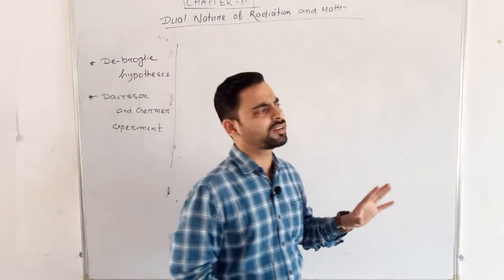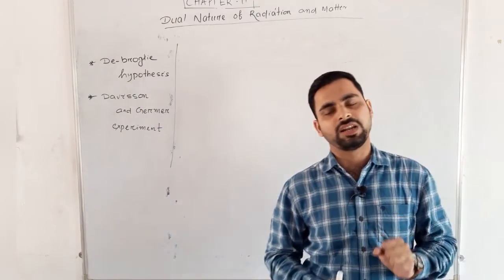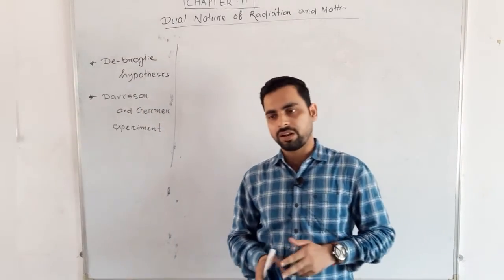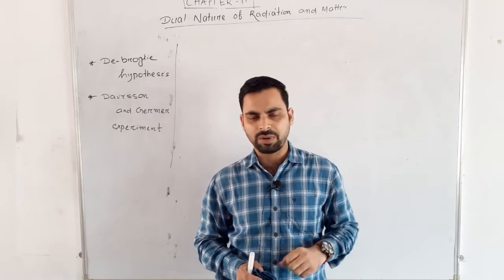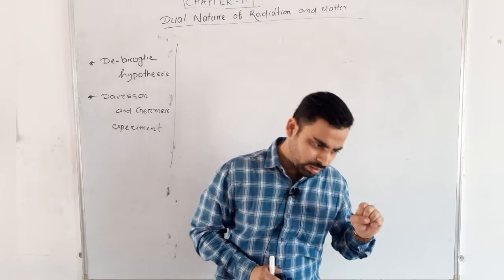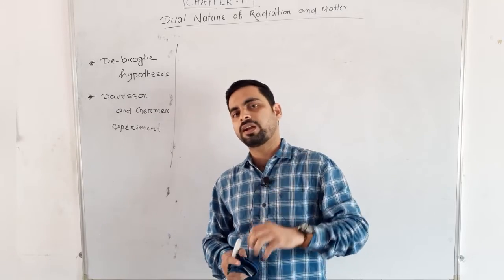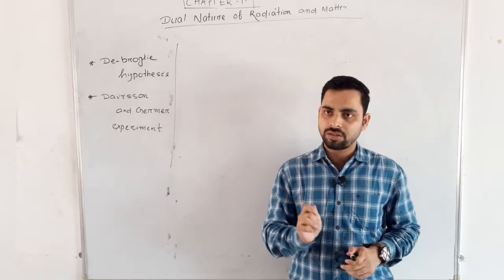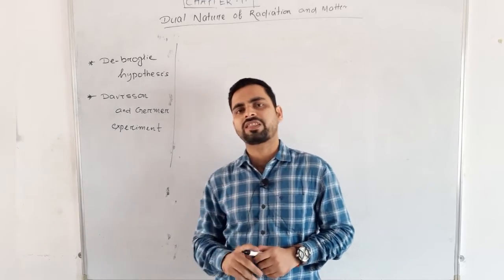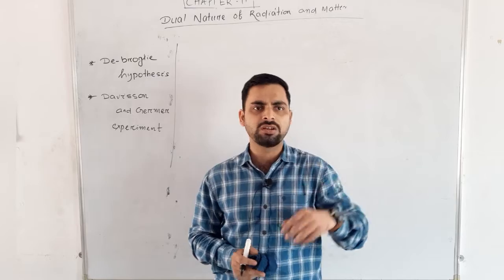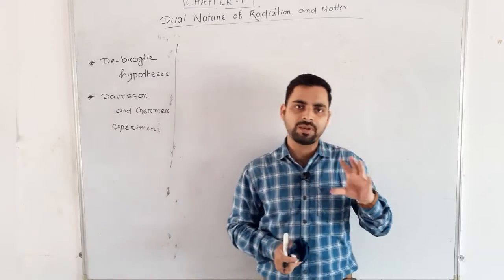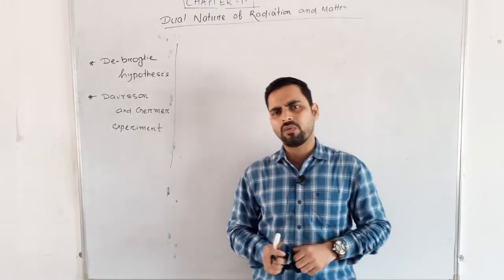Previously we have studied that light has particle nature. Also in the previous chapter we have studied that light has wave nature. That means some concepts can only be explained if we say light has wave nature. For example, interference and diffraction can be explained by light's wave nature.